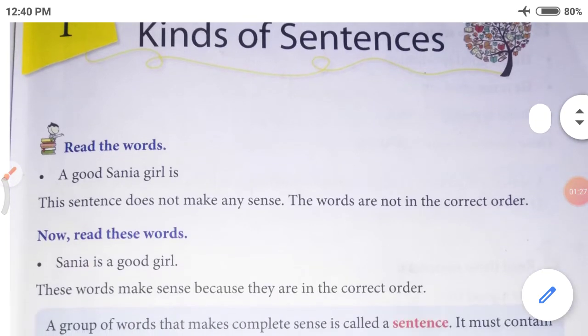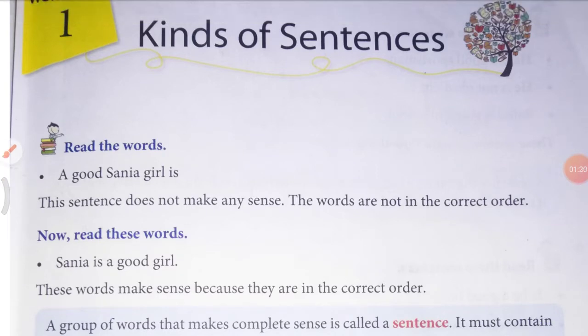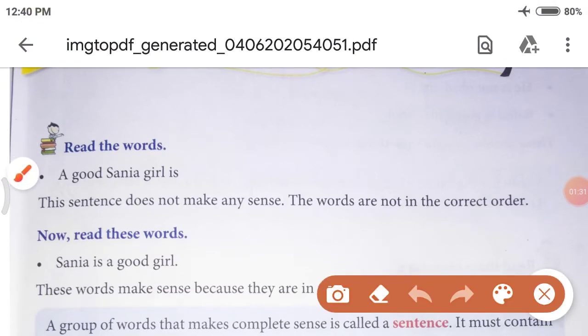Read the words. A good Sanya girl is. Does it make any sense? No. This sentence does not make any sense. The words are not in the correct order. Because the words are not in correct order, we don't understand anything.